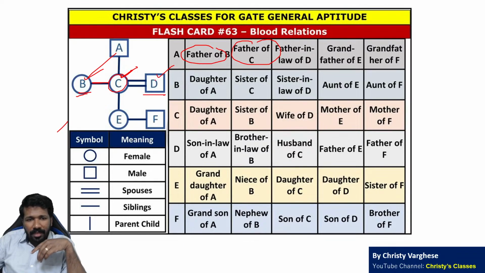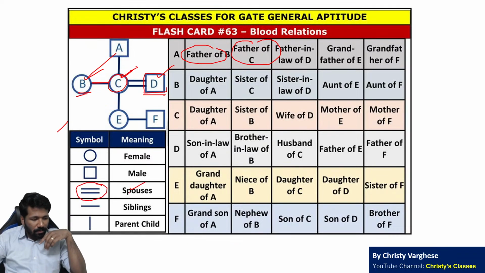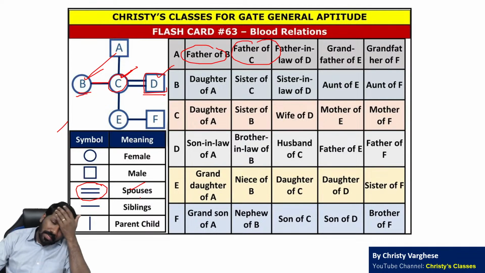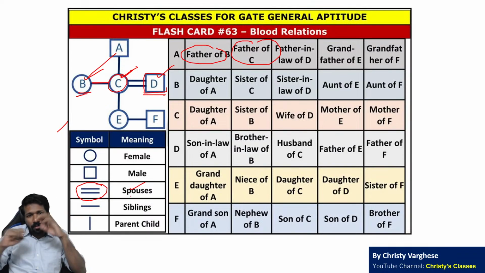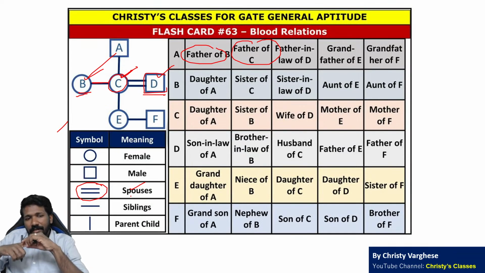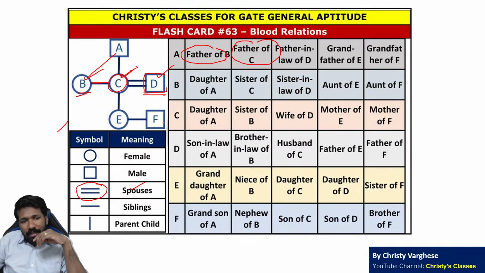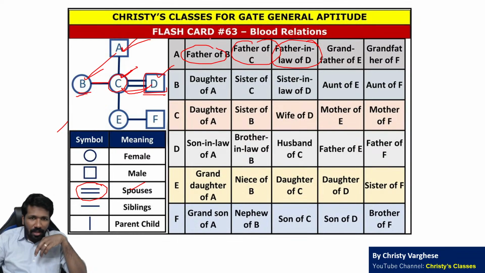D is the husband of that female person, because double line means spouses or a married couple. So C is the wife of D, or D is the husband of C. A is the father of the wife of D. D's wife is C, C's father is A. That means A is the father-in-law of D.